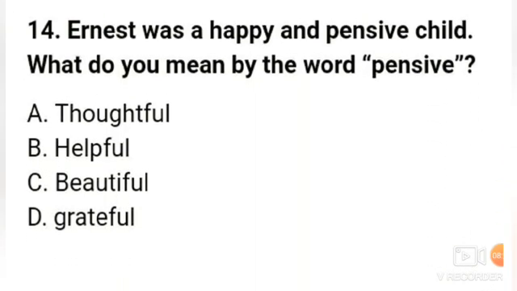Ernest was a happy and a pensive child. What do you mean by the word pensive? Option A, thoughtful, B, helpful, C, beautiful, and D, grateful. So the meaning of this word pensive is thoughtful.